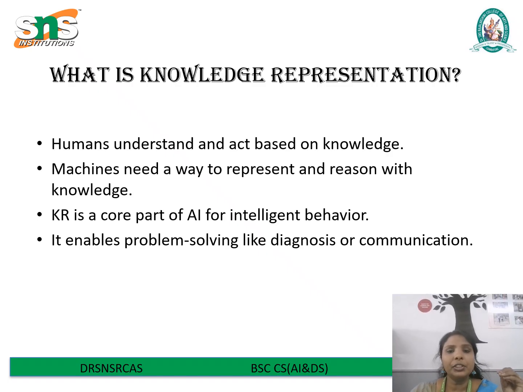Knowledge representation is considered a core part of artificial intelligence because it directly influences an agent's ability to make decisions, reason about the world and behave intelligently. It's not just about data storage. It's about enabling the system to infer new information, recognize patterns and solve problems. For example, in an AI system, we can use knowledge representation to diagnose a medical condition, have a conversation in natural language, or make strategic decisions in a game.